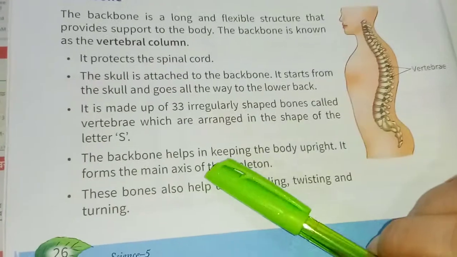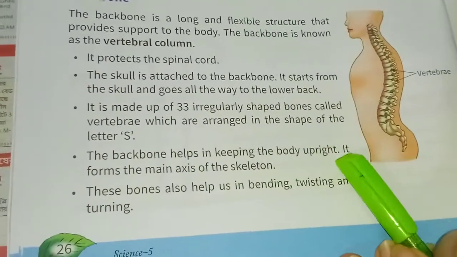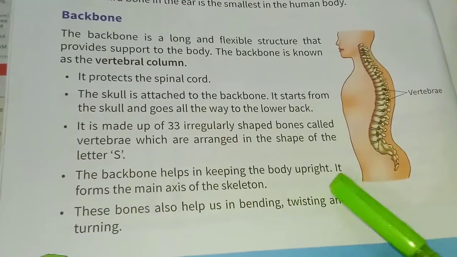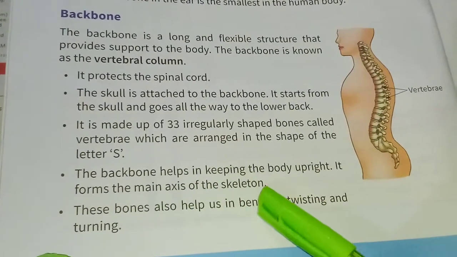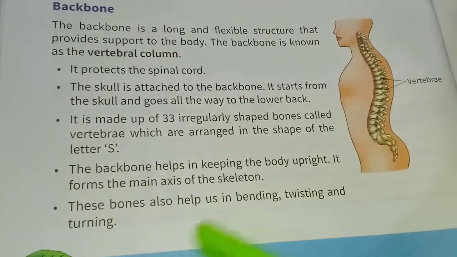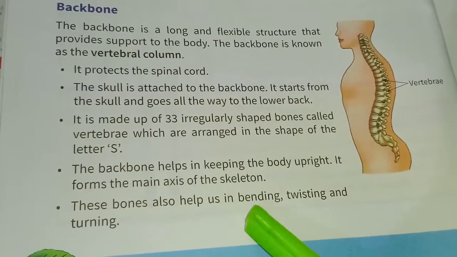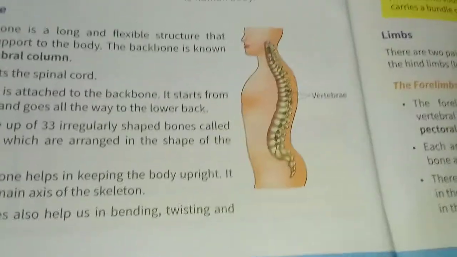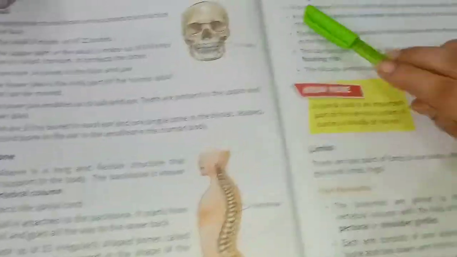The backbone helps in keeping the body upright. It forms the main axis of the skeleton. These bones also help us in bending, twisting and turning. So, skull and backbone complete. Now, rib cage.